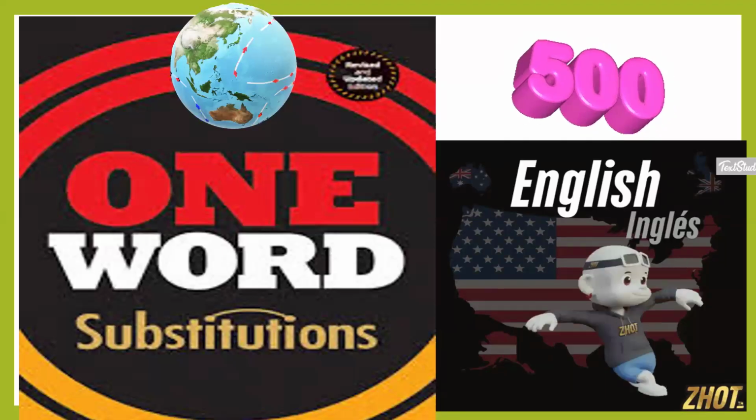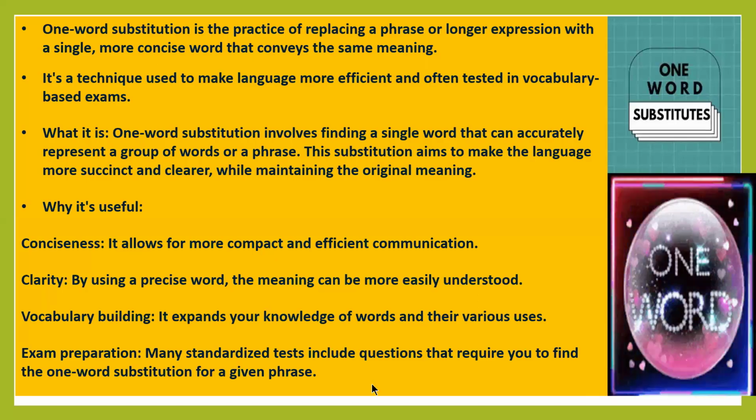Let's get started. One word substitution is a practice of replacing a phrase or longer expression with a single, more concise word that conveys the same meaning. So, with the help of one word substitution, we can replace a longer expression or a phrase with a single word, which gives the same meaning. It is a technique used to make language more effective, more efficient, and is often tested in vocabulary-based exams. It's asked in so many different types of exams.